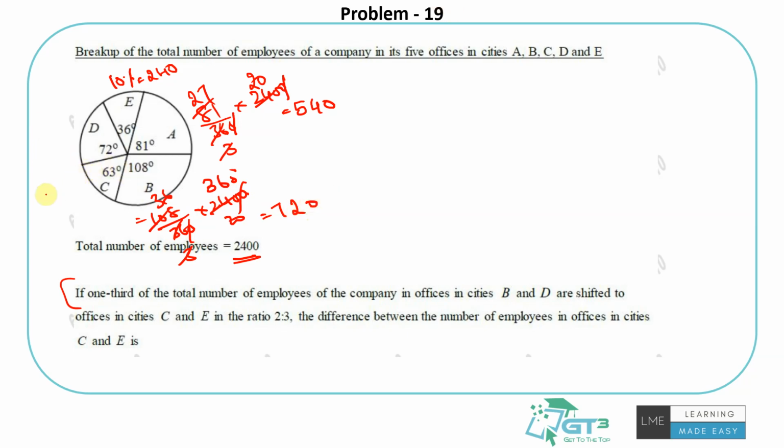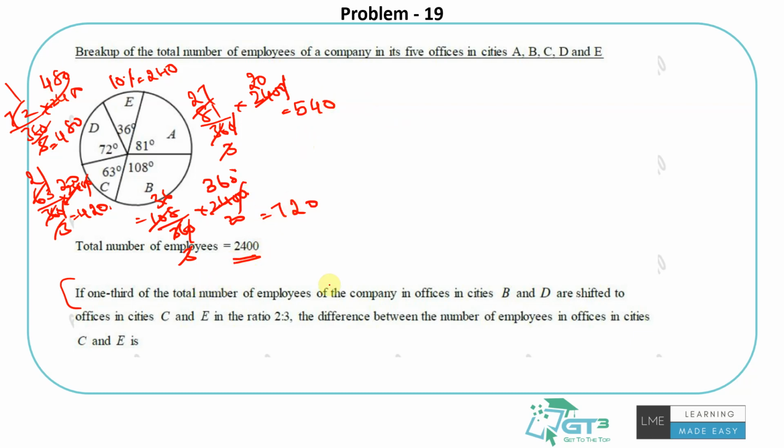What about this? 63 by 360 into 2400, same thing. 12 3s are 12, 20s are... 420. So 72 by 360 into 2400: 2 1s are 2, 7 5s are... 480, right? So I got all of this. Anyway, 36 to 72, I could have saved time, 240, 480, but yeah.